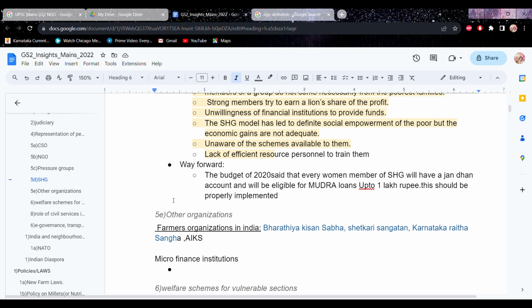So coming to the welfare schemes, they will also get covered from the monthly current affairs. Or one more thing you can do is, when you read the news, I used to listen to the Sansad TV News at 9 program. At that time they will mention that this scheme was passed or this act is passed by Rajya Sabha. Take a note and make a list of all the schemes that are passed, all the bills that are passed. Then after you have done with that, when you are studying, just Google that scheme, know the features of that scheme,